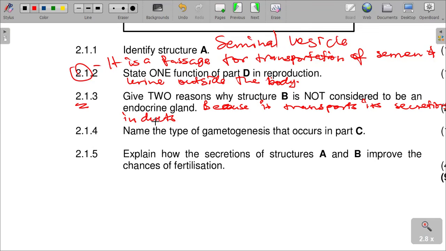Or we can say it does not secrete directly into the blood. It does not produce its secretions directly into the blood.